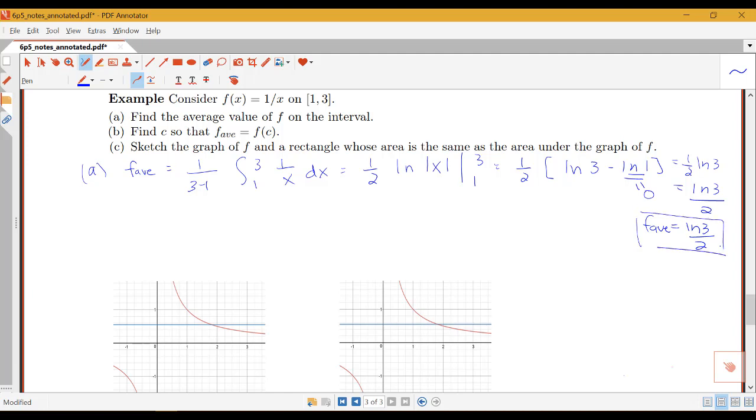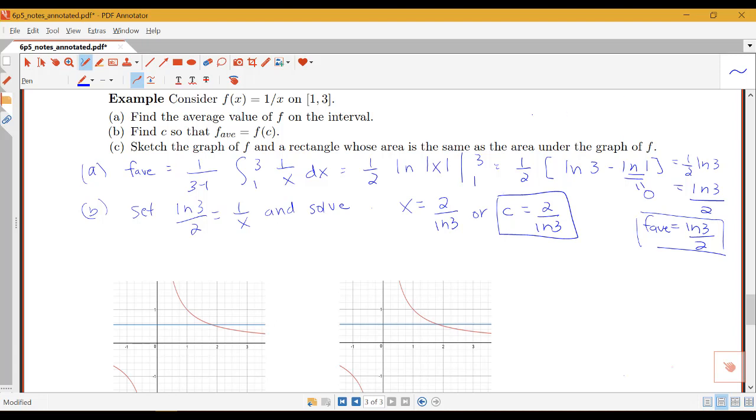Now let's look at finding a point where the function is actually equal to that average value. We know that we'll be able to find such a point because this function is continuous. So we'll set that average value equal to our function and solve. If I have log 3 over 2 equals 1 over x, that means x has to be equal to 2 over log 3. In other words, our point c would be 2 over log 3.